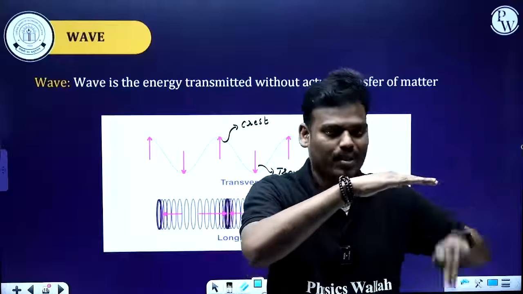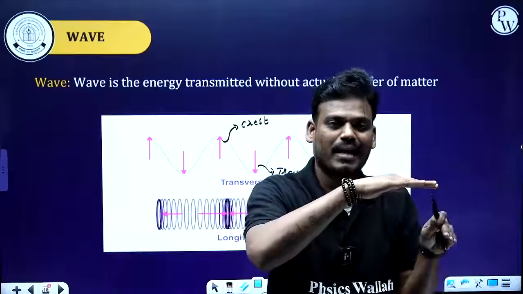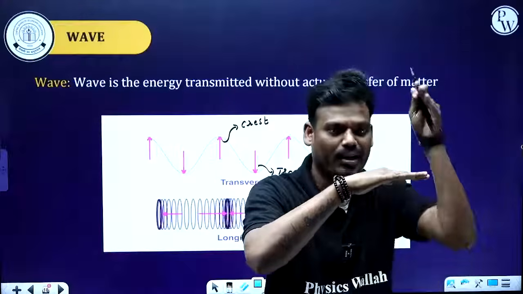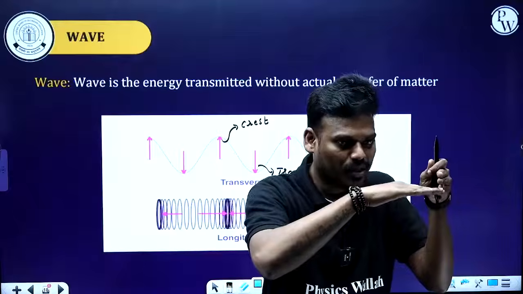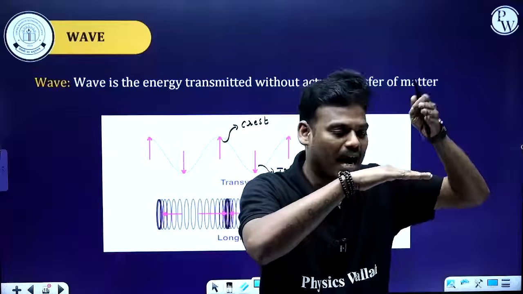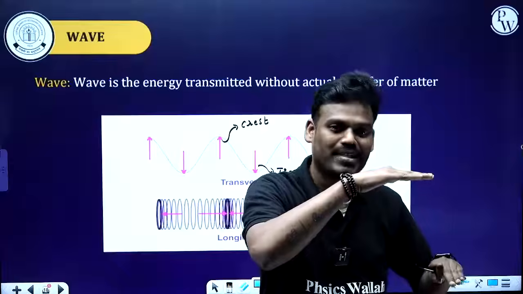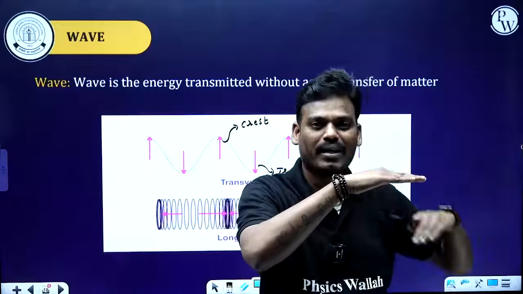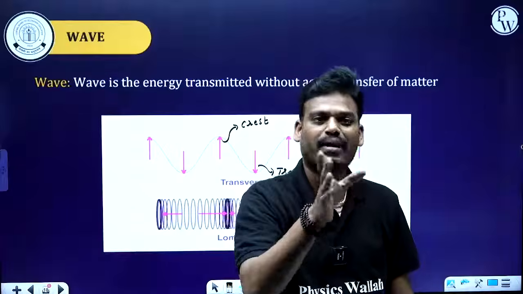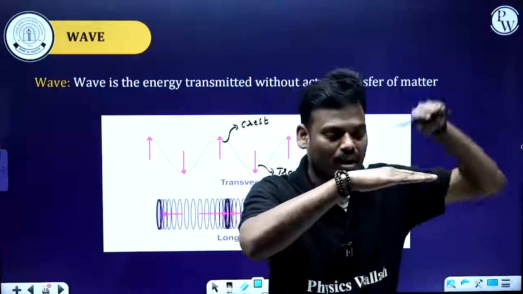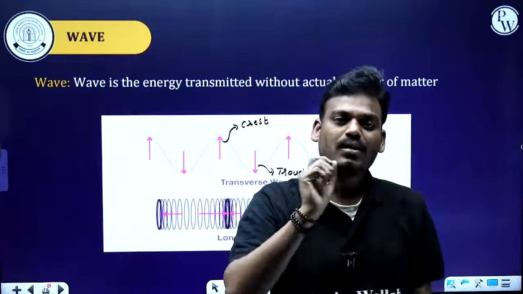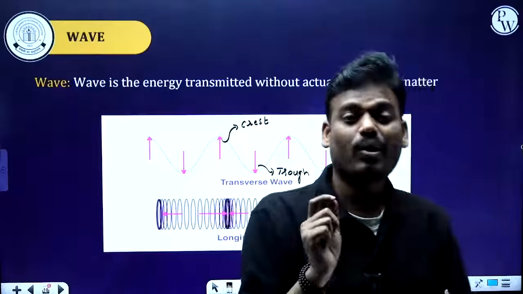If you disturb that scale, it will move up and down, right? So from the mean position, what is the maximum displacement, up as well as down? You can consider either side, up or down. That maximum displacement we call the amplitude.